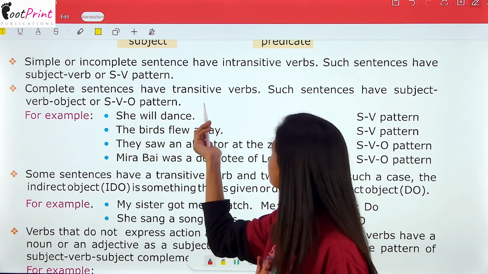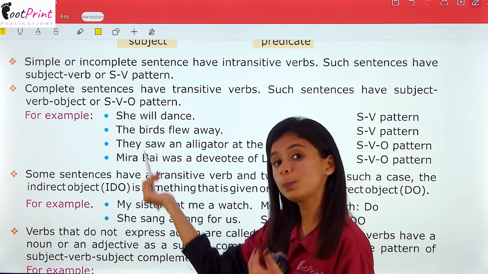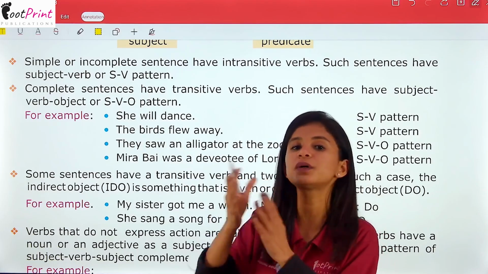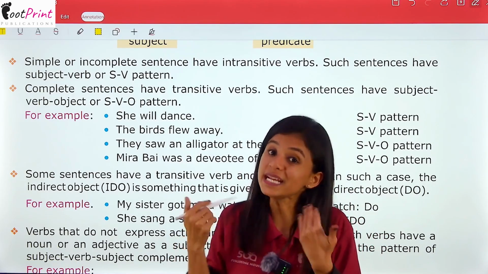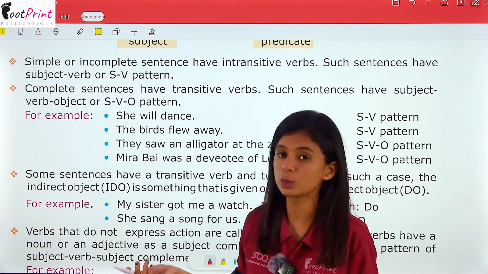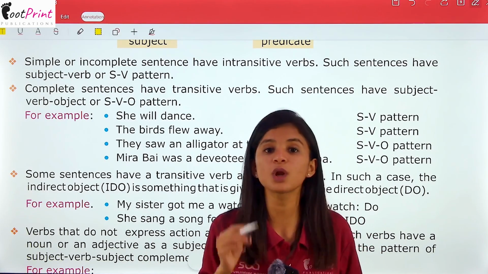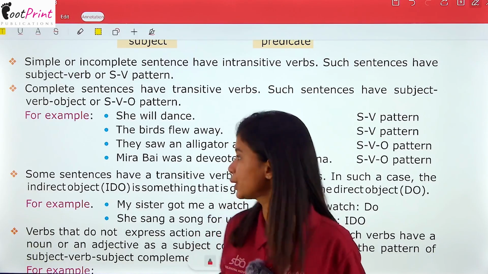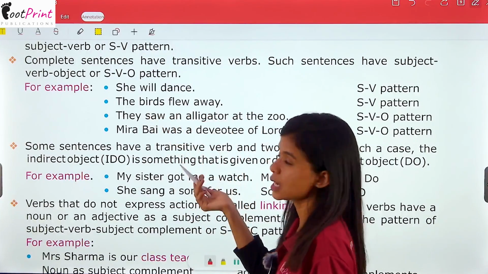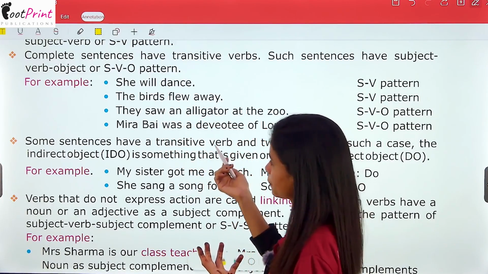Complete sentences have transitive verbs. Such sentences have subject-verb-object pattern. Now जो सिंपल सेंटेंस होंगे उनमें सिर्फ सब्जेक्ट वर्ब पैटर्न होगा, और जो कंप्लीट सेंटेंसेस होंगे उनमें सब्जेक्ट वर्ब एंड ऑब्जेक्ट पैटर्न होगा, यानी कि उनमें ऑब्जेक्ट भी ऐड हो जाएगा, and that object will also be the part of the predicate. For example, she will dance, or the birds flew away.